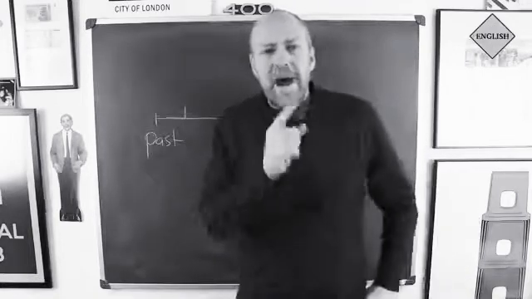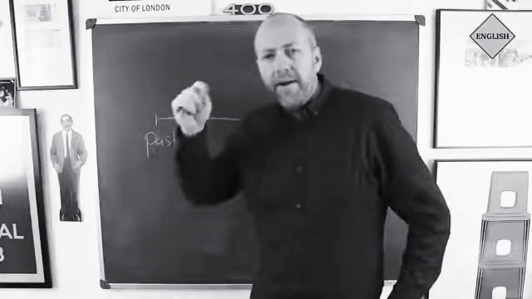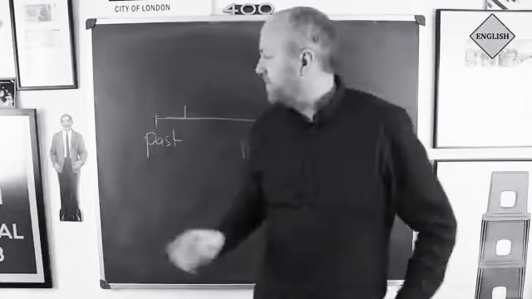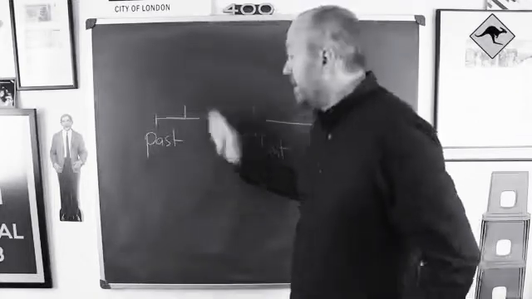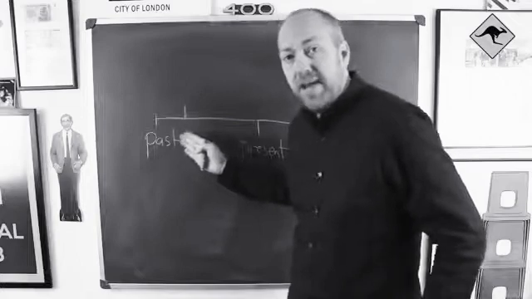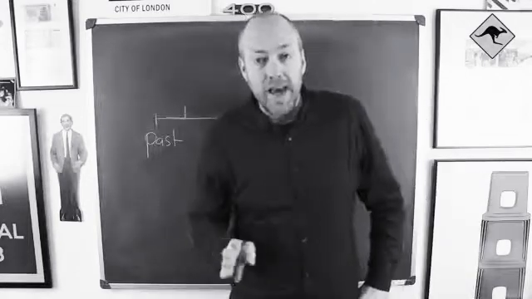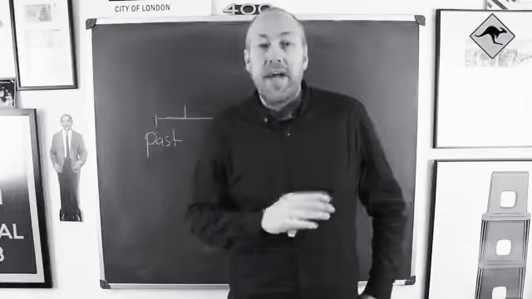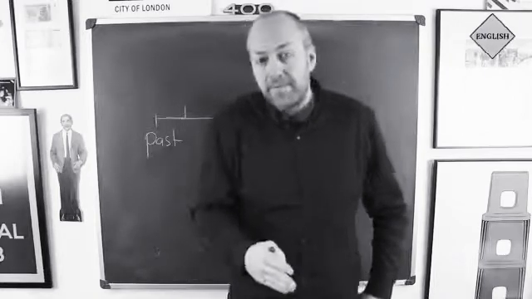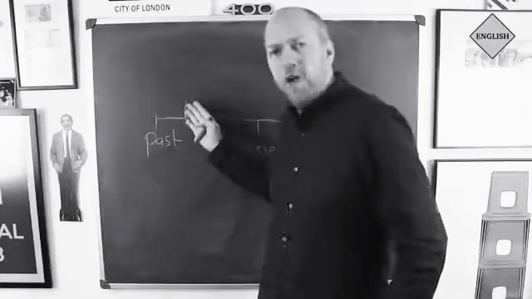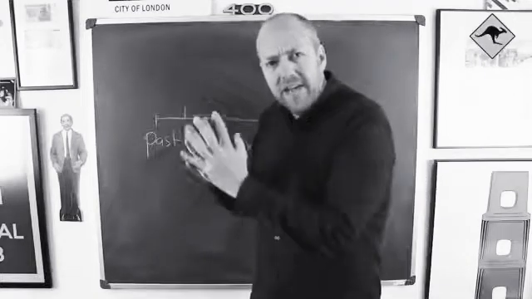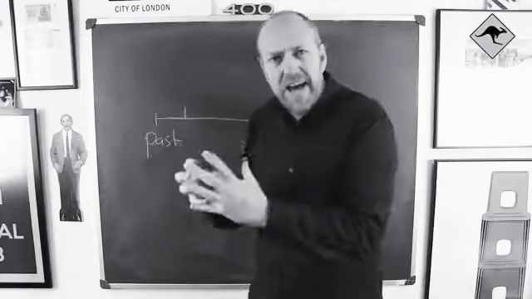So, at 2 o'clock, I went to the supermarket. You can see that they are specific moments and they are finished. Okay? They don't continue until now. They have no relation with now. And they are to talk about contained, finished actions.